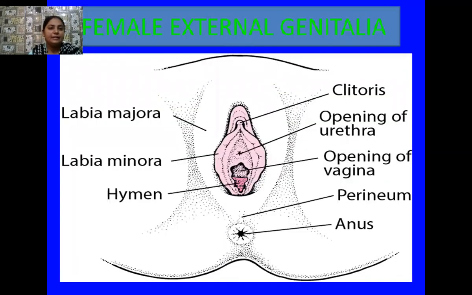Yes, students, here the diagram of the female external genitalia is visible to you. So the labia majora is there, then the labia minora, and then a membranous hymen sheath which covers the opening of the vagina. Then the anus is there, and then the opening of the urethra and the opening of the vagina.